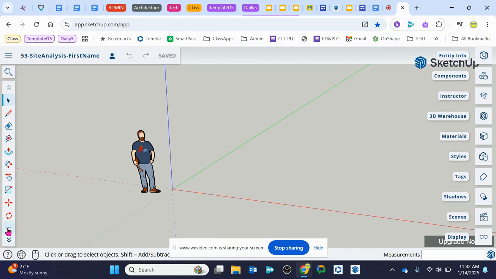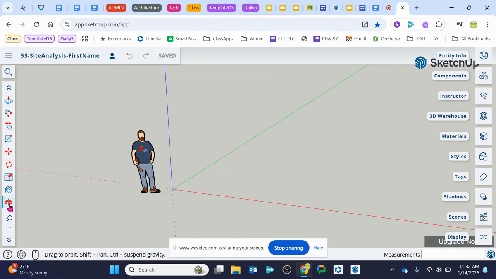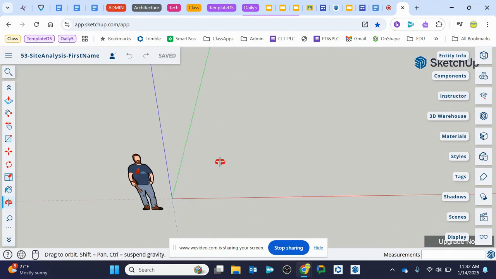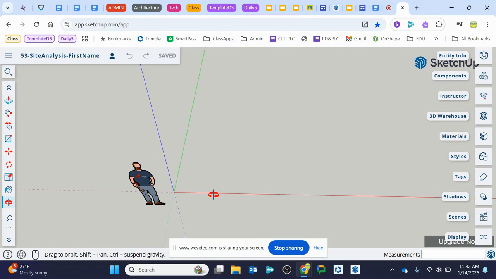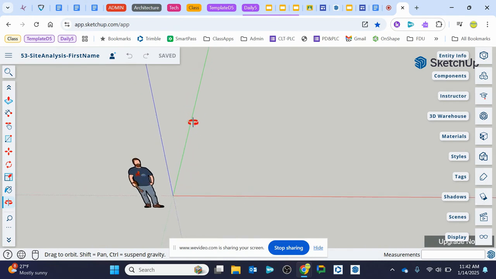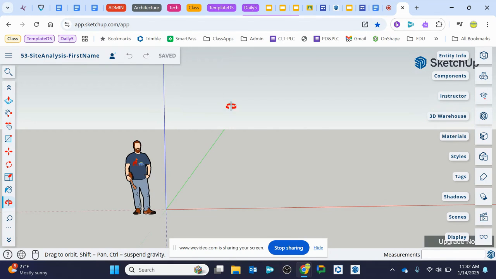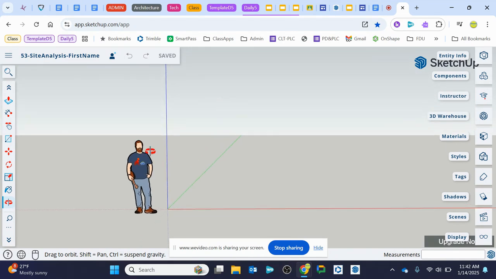Okay, and then just real quick, the last thing I'd like to show you is I want you to just have an understanding of the fact that we are designing in 3 dimensions. So we have an x-axis, which is red, a green axis, which is your y-axis, and then to make it 3-dimensional, we have our z-axis, which is represented in blue. You have your floor space, which here is the darker gray on my screen, and the lighter gray is like, not on paper anymore, so it's like the sky.